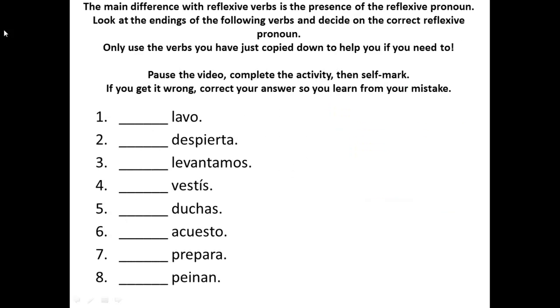Now, as we've said before, the main difference with reflexive verbs is the presence of the reflexive pronoun. Look at the endings of the following verbs below and decide on the correct reflexive pronoun that you've just matched up in the activity before. Only use the verbs you've copied down, though, to help you if you need to. For example, numero uno, lavo. Now, if you look at that ending, O, that tells you a lot about the verb. It tells you it's the I form of the verb in the present tense. So therefore you know if it's I, it's going to be myself. So the answer is me lavo.